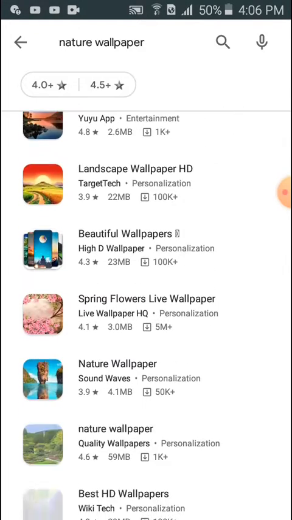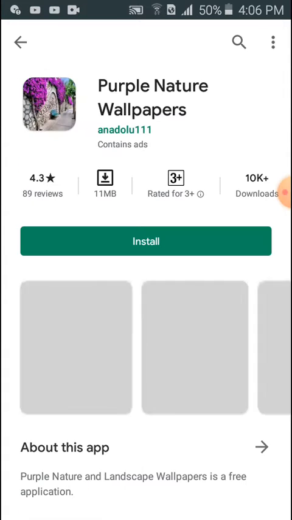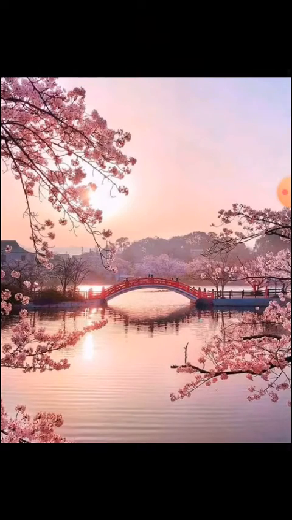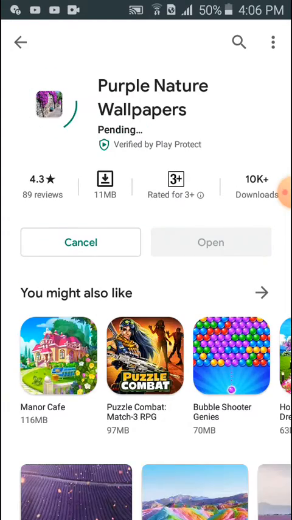Okay. Next is purple nature wallpaper. Oh wow! See how beautiful. Just we are going to uninstall it. Okay, guys.